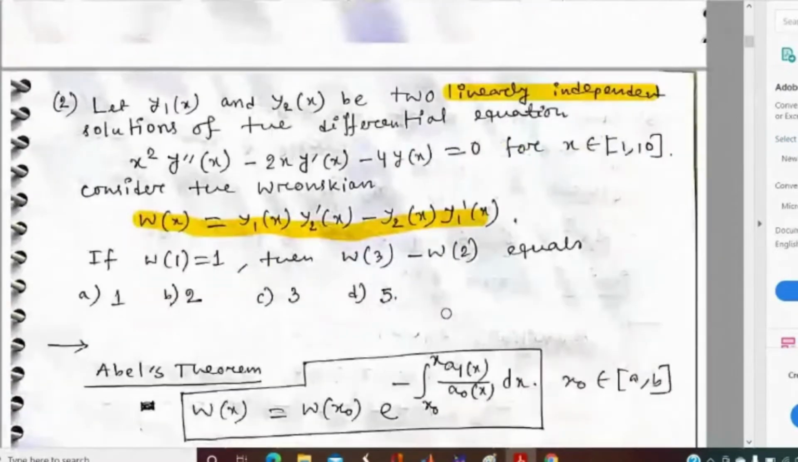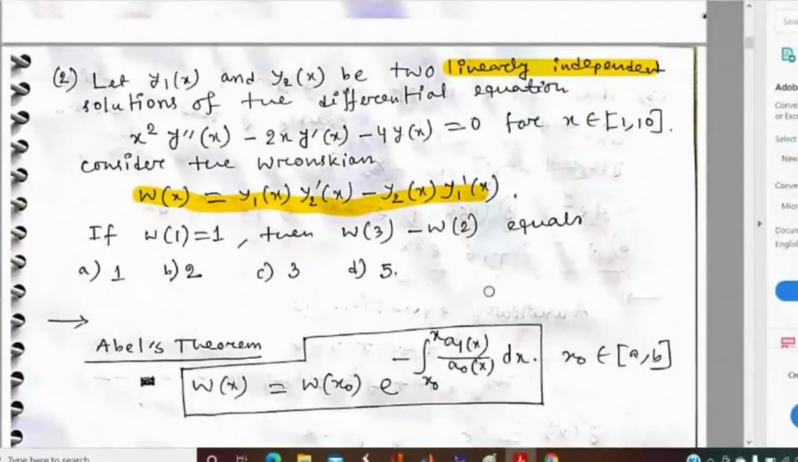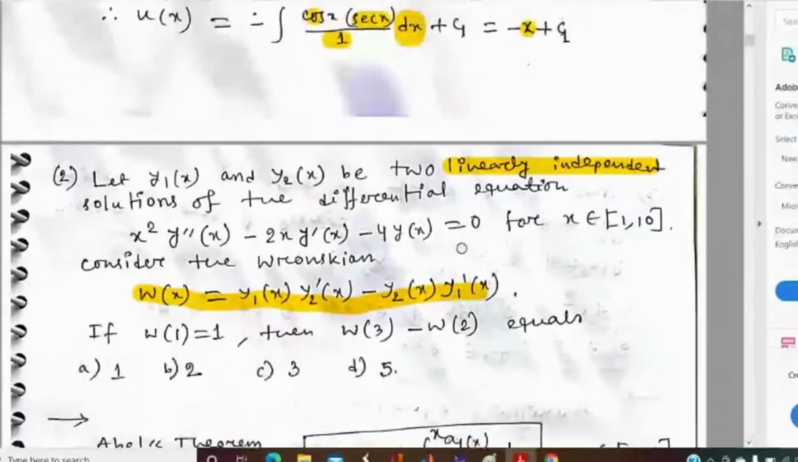Okay, let me tell about Abel's theorem. Please tell me. A student answers: Sir, it's e to the power integration of the coefficient of y dash by the coefficient of y double dash. Yes, and there will be a minus sign before that. Yes, sir.